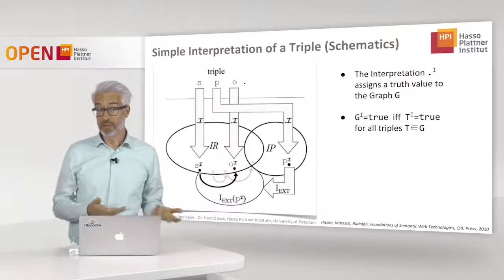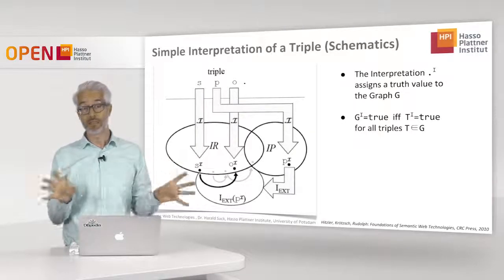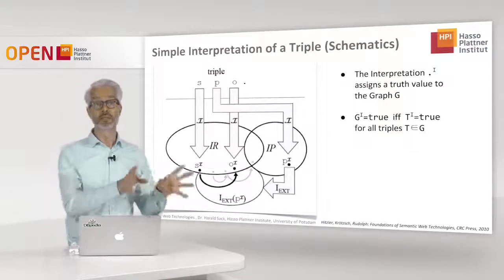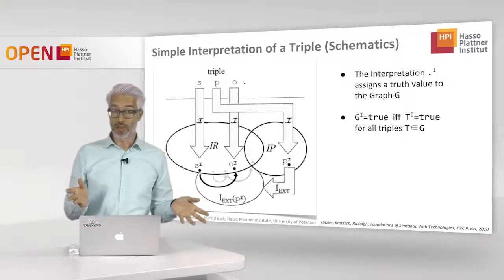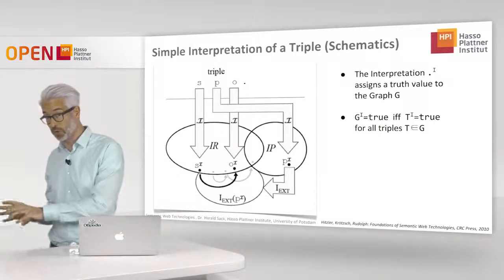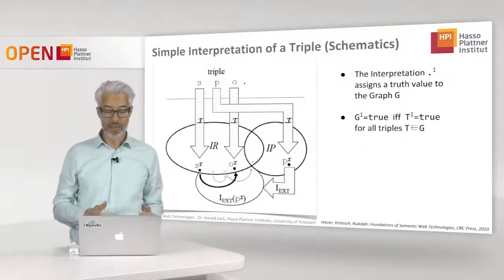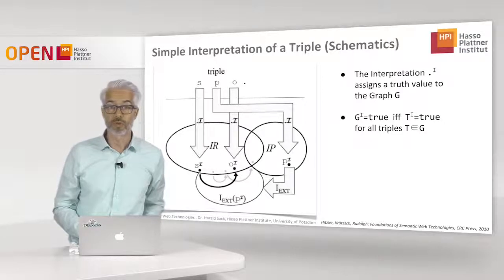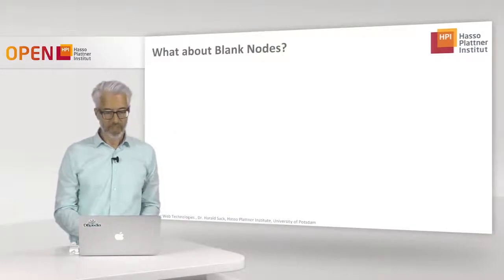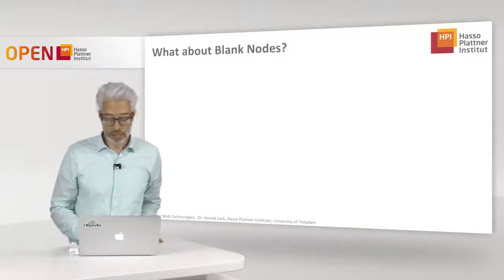In this way, we can do a simple interpretation of the basic building blocks of RDF, which is a triple graph. Up to now, we have said nothing about the semantics behind the vocabulary that we use. But we also have to define what can be done with the help of simple triples. We said we did not take care of blank nodes.